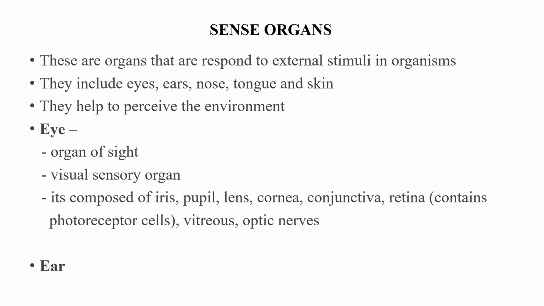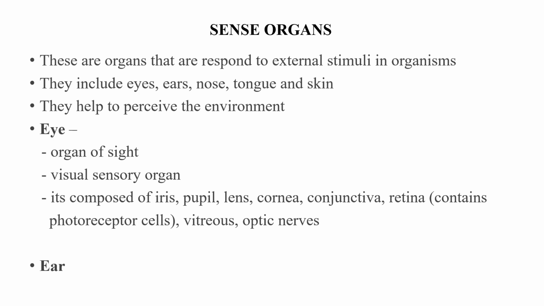So in the case of these ones too, though they receive senses, their own is not like in the case of animals. In mammals, we have organs that perceive the environment, and these organs are referred to as sense organs. I have five of them listed here: the eyes, the ears, the nose, the tongue, and the skin.